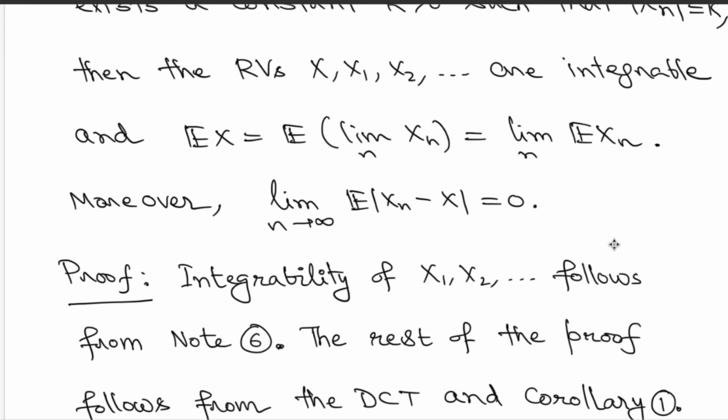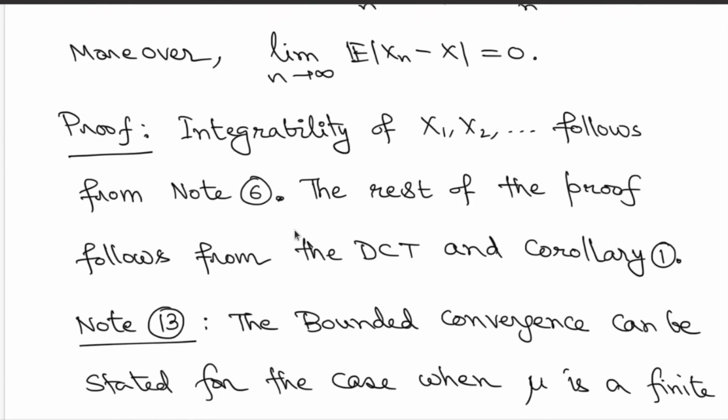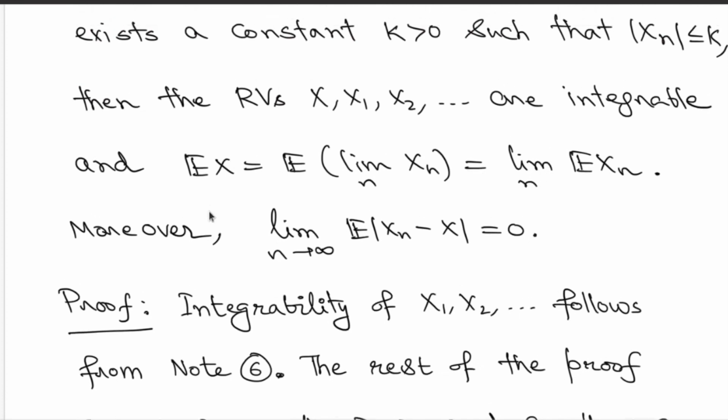Alright, so how do you prove this? Earlier we had mentioned that if you bound a random variable by a positive constant, you will immediately get the integrability. This was discussed in note 6 earlier. But now the rest of the proof will follow from the DCT and the corollary that was discussed above. Let's make a few comments just to understand the steps.